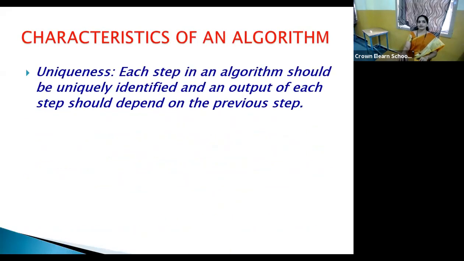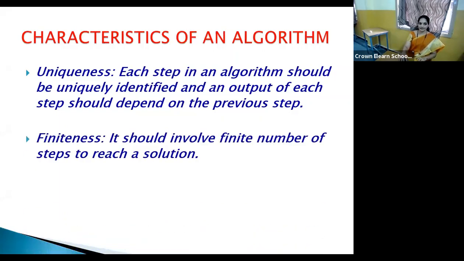The next, uniqueness. Each step in an algorithm should be uniquely identified, and the output of each step should depend on the previous step. There will be connectivity between the steps. Whatever you write in sequential manner in the form of an algorithm, there must be connectivity. The data or the result or the process occurring in the current step always gets connected to the previous step. That is what uniqueness.